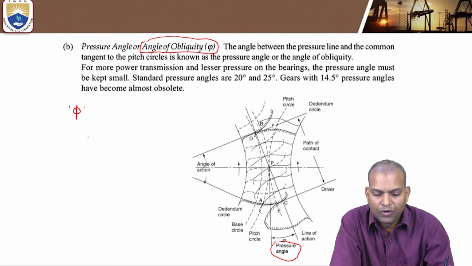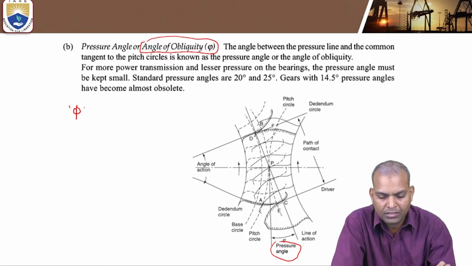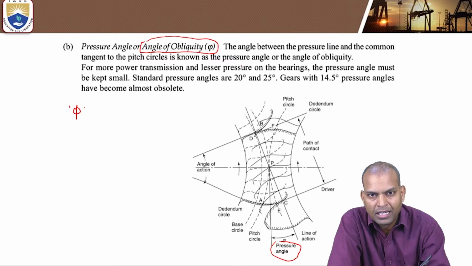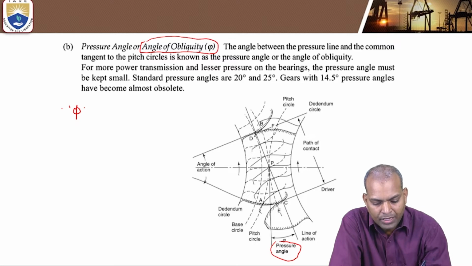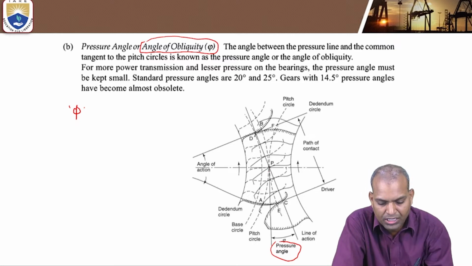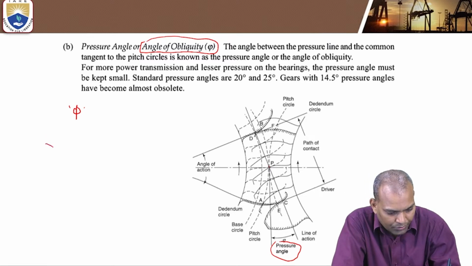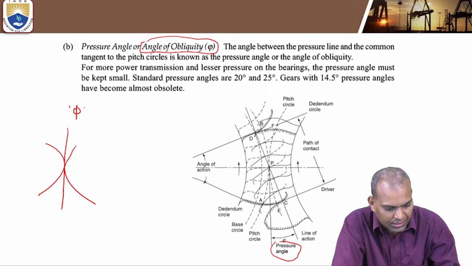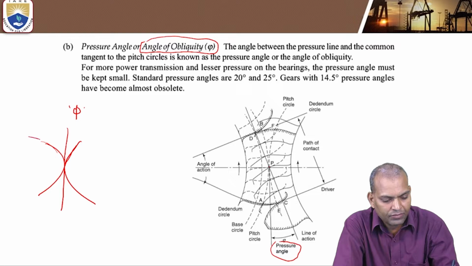Now what is this angle of obliquity? It is the angle between the line of action and the common tangent to the pitch circles. This is the tangential line. Suppose two teeth are here. This is the tangential line. Exactly. So what are these circles? Pitch circles.